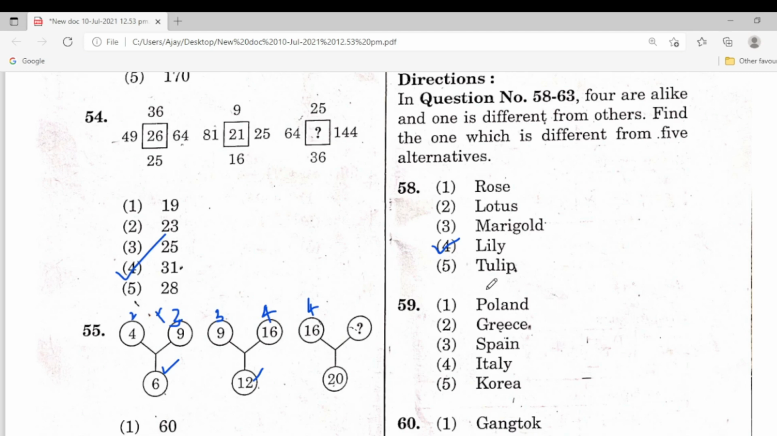59, here four options are the same. Poland, Greece, Spain, Italy, Korea. So for 59, the fifth one is different, because Korea is in Asia, and these are in the Europe continent.